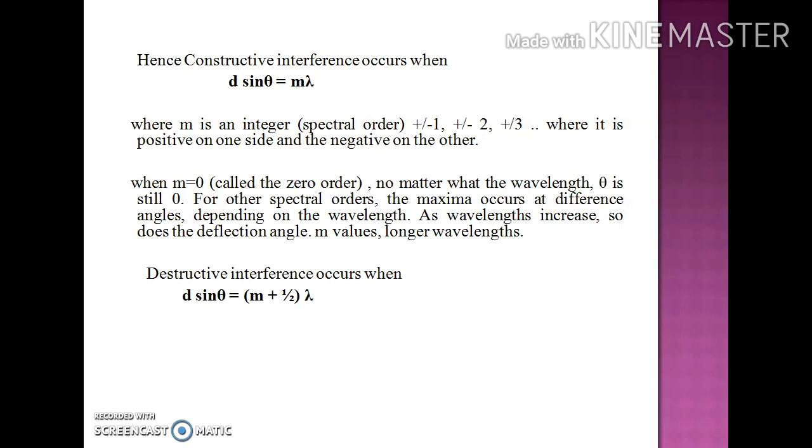For other values, the maxima will occur at different angles and that will depend upon the wavelength of light used. As the wavelength increases, theta will also increase, right? The destructive interference condition is when the path difference is equal to (m plus 1 by 2) lambda, and then we will get the dark fringes on the screen.